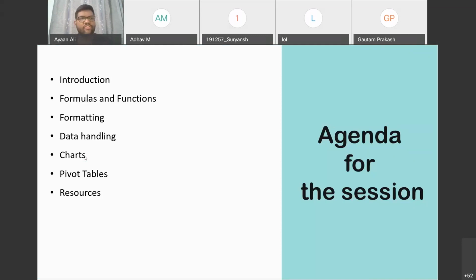So the agenda for today's session will be introduction to Excel, the formulas and functions used in Excel, how data is formatted and general formatting methods, then data handling in Excel, and charts and pivot tables. And at last, I've been using Excel for almost 2 years now, so I'll give you a list of the various resources I have come across, so you can go through them.